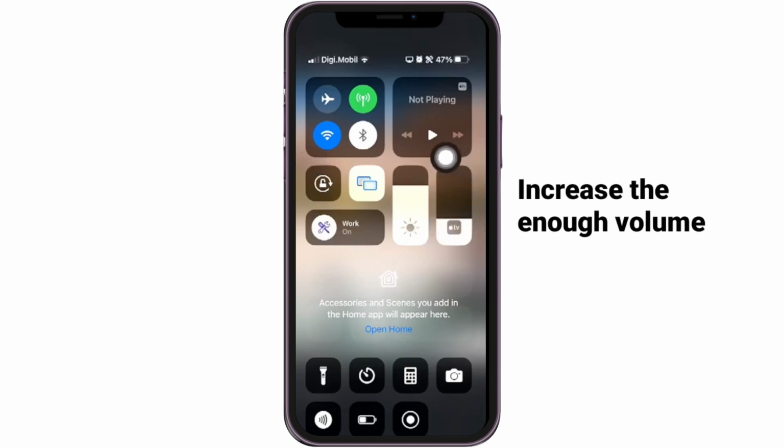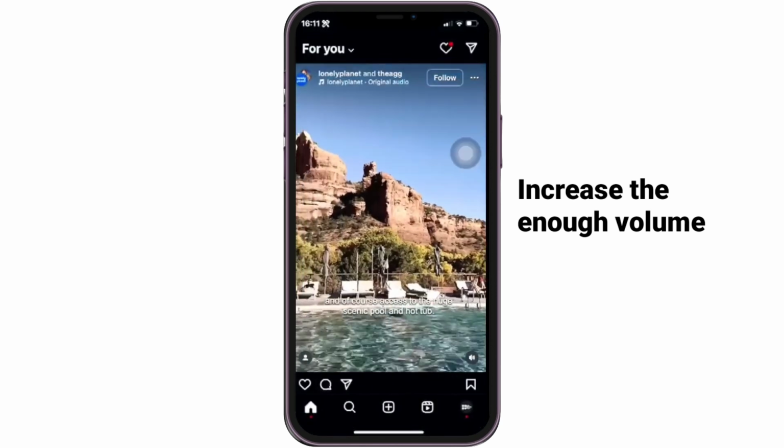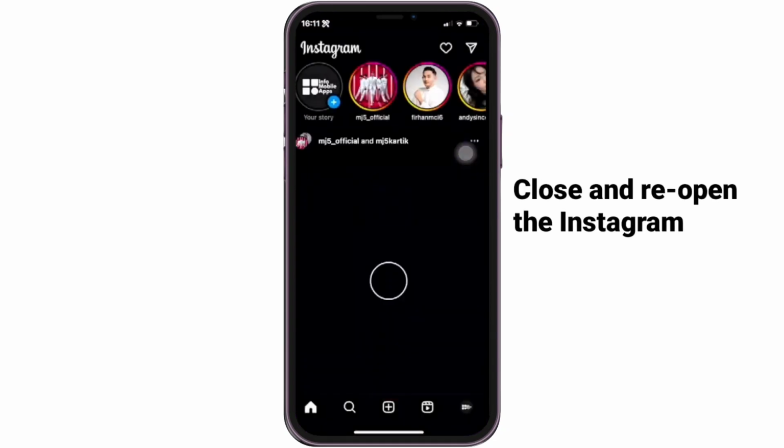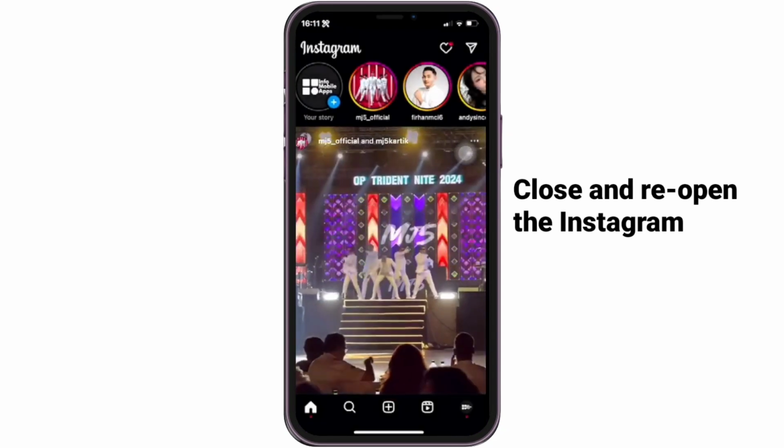Another alternative is to make sure we have enough sound in this bar here. We need to make sure we have enough volume to hear the video. And the last alternative is to completely close Instagram and then open it again. These are all the alternatives we can try.